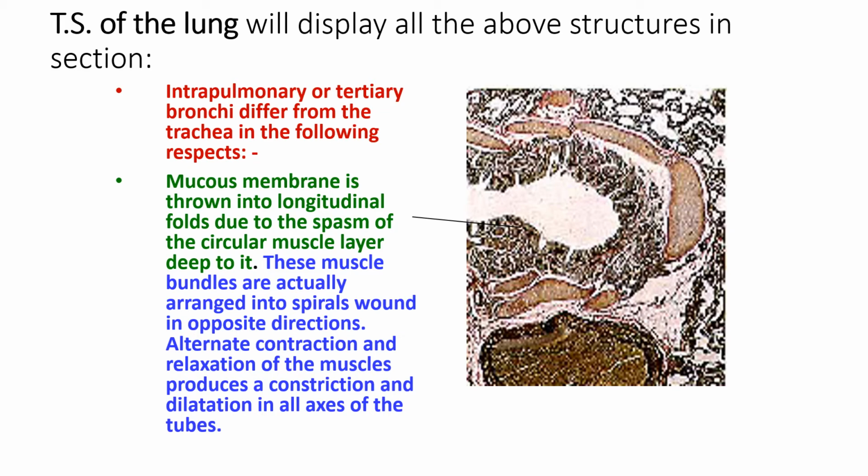So the mucous membrane is thrown into folds. This is seen while processing, when the smooth muscles contract, the circular muscle layer which is lying deep to it, so you will see the longitudinal folds. These muscle bundles are actually arranged in spirals, in crisscross fashion.